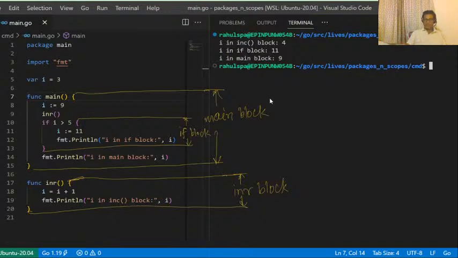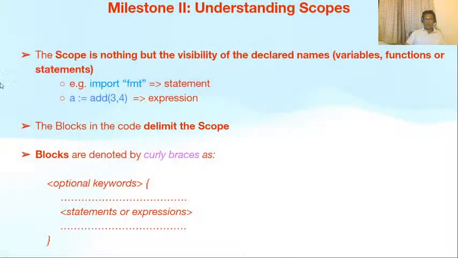Now, what are different types of scopes in Golang, and how do we identify which statement or which variable or which expression belongs to which scope? Let us understand. I hope you understood these concepts. Let's go back to our statements. The scope is nothing but the visibility of declared names. Names could be variables, functions, or statements.